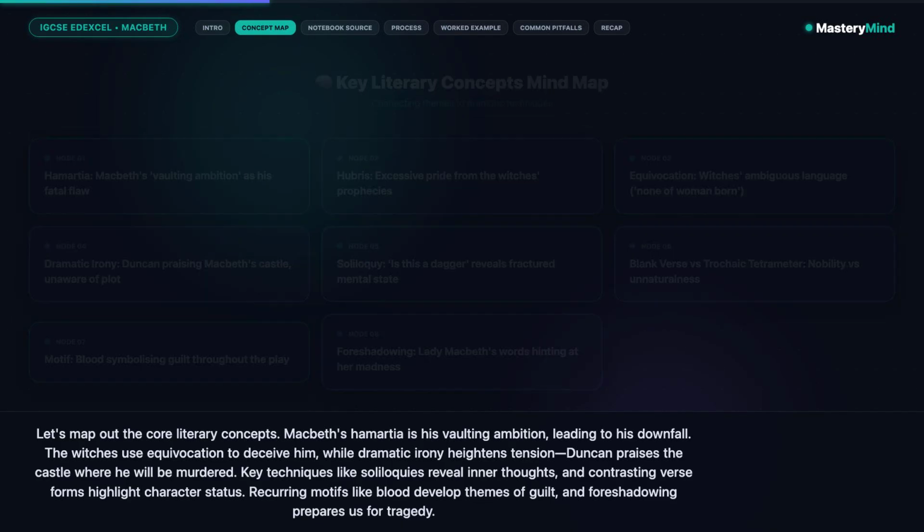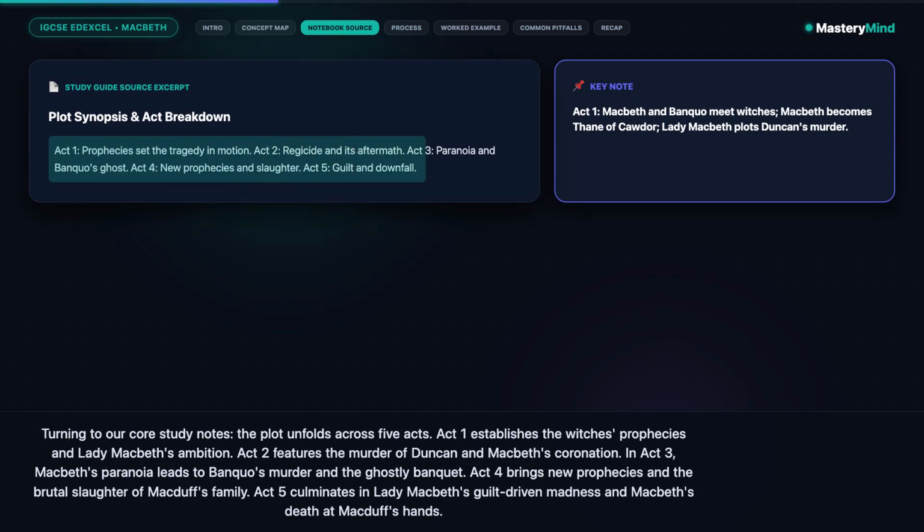Turning to our core study notes, the plot unfolds across 5 acts. Act 1 establishes the witches' prophecies and Lady Macbeth's ambition. Act 2 features the murder of Duncan and Macbeth's coronation. In Act 3, Macbeth's paranoia leads to Banquo's murder and the ghostly banquet. Act 4 brings new prophecies and the brutal slaughter of Macduff's family. Act 5 culminates in Lady Macbeth's guilt-driven madness and Macbeth's death at Macduff's hands.